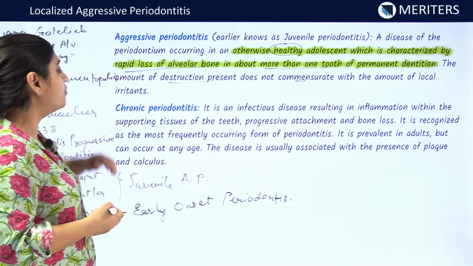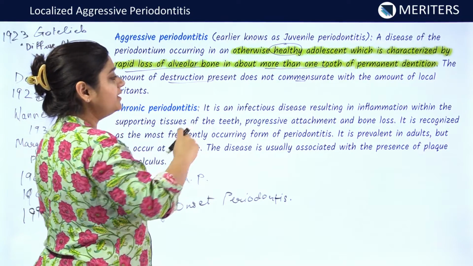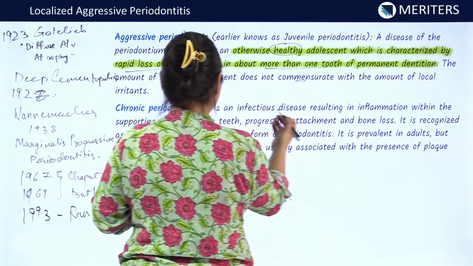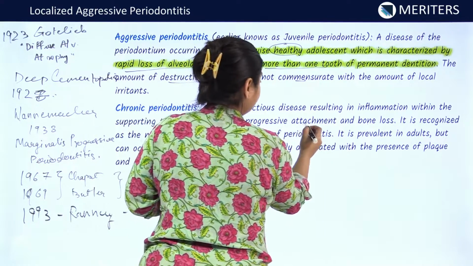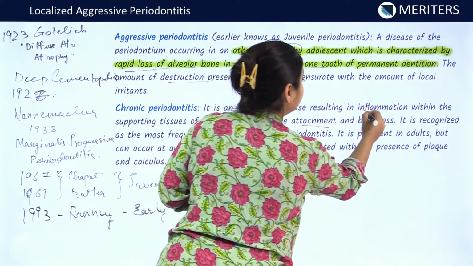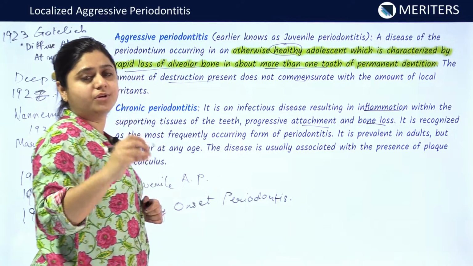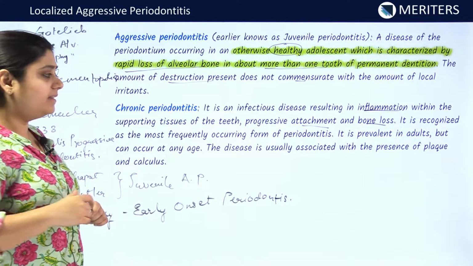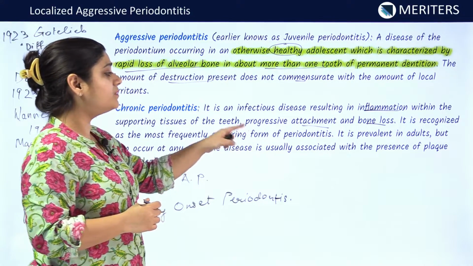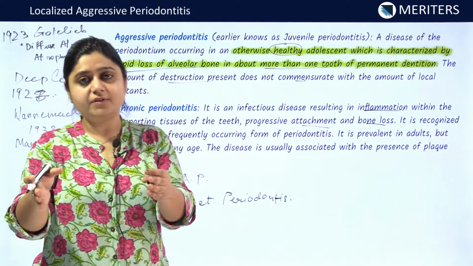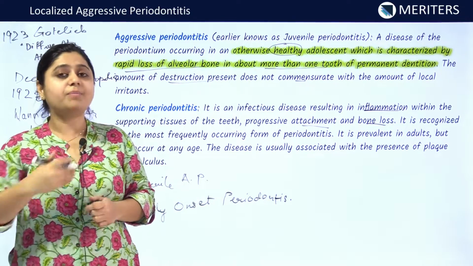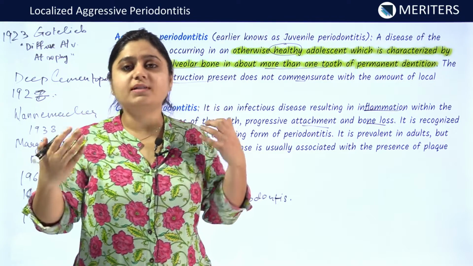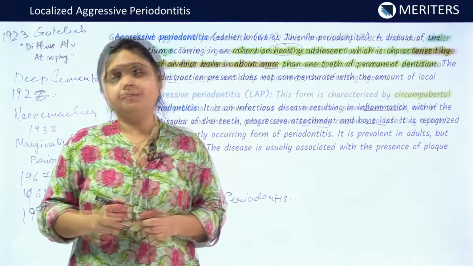How is it different from chronic periodontitis? Chronic periodontitis does not affect only single teeth, it affects the whole dentition of the individuals, and there is severe attachment loss, bone loss and severe inflammation. It is the most frequent form of periodontitis, and it is associated with the presence of plaque. Individuals affected by chronic periodontitis have severe local deposits such as plaque and calculus.